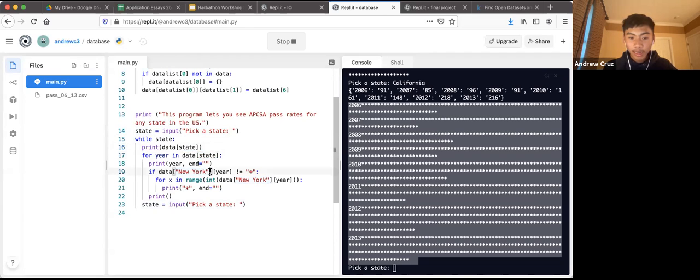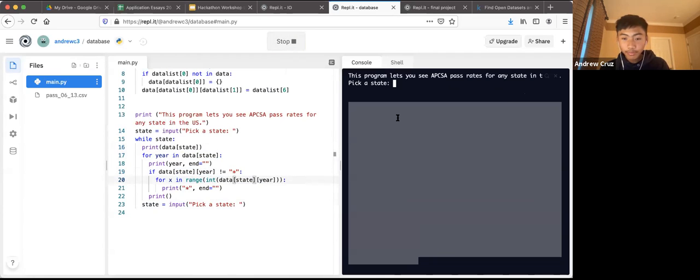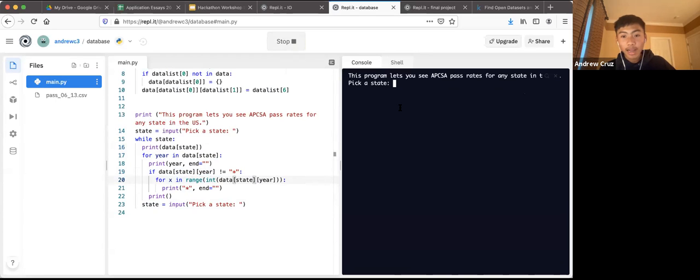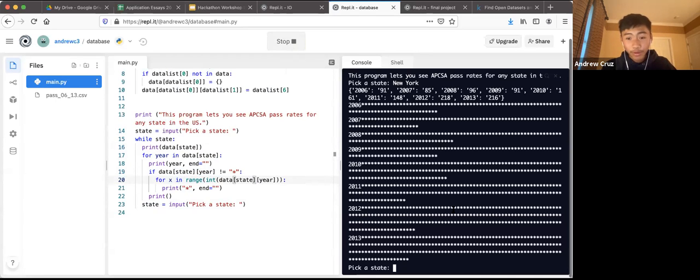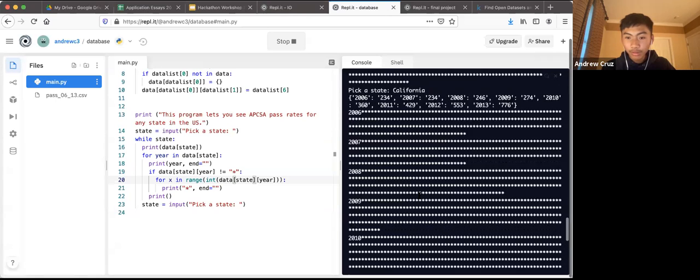And we can see what this does. Instead of pulling data from New York every single time, it'll pull data from whatever state the user asks. So if I ask for New York, it'll print out the data from New York. And if I ask for, let's say, California, it'll print out a whole new data set.